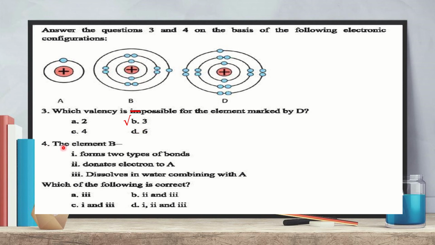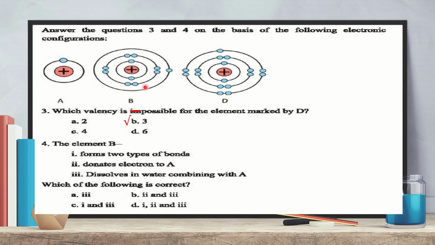Now number 4 MCQ: the element B forms 2 types of bonds, donates electron to A, dissolves in water combining with A. Element B is sodium. Sodium can make an ionic bond because it is a metal, and also a metallic bond. So this option is correct.